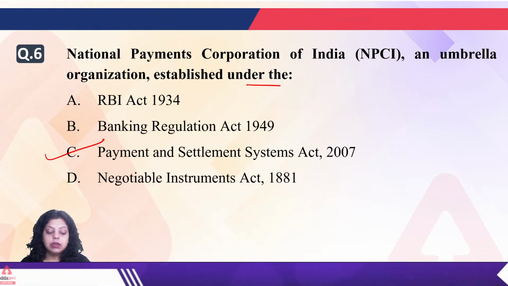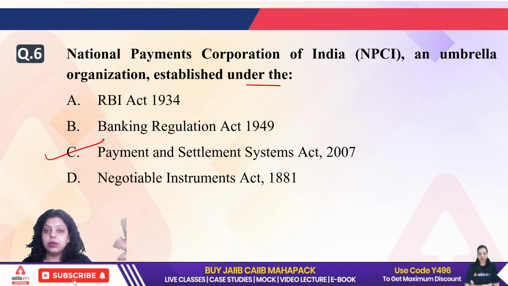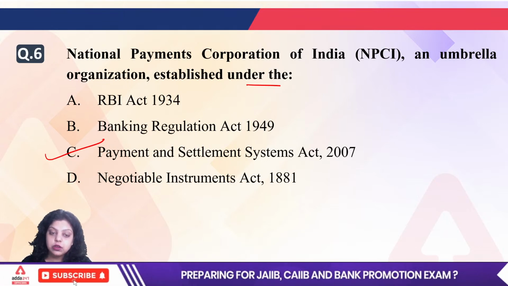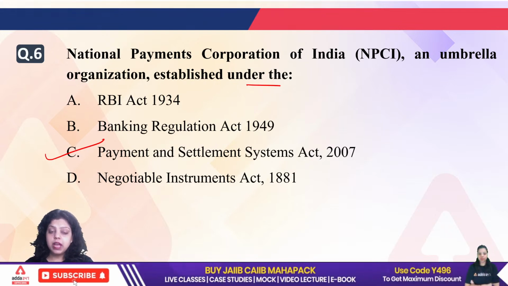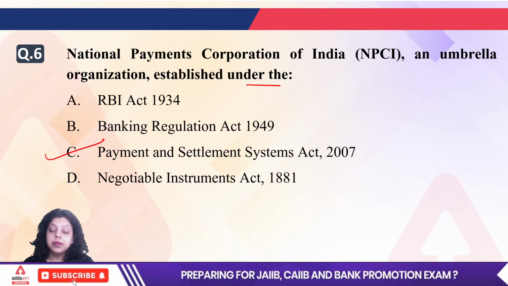Okay. And what are the different products and services of NPCI? We have UPI, we have BHIM, we have BBPS, we have USSD, we have Rupee Debit Card, we have Aadhaar Enabled Payment System, Aadhaar Enabled Bank Account, we have National Financial Switch, we have National Automated Clearing House, etc. So we have certain products and services of NPCI which was established in the year 2008, with the act, that is Payment and Settlement System Act.